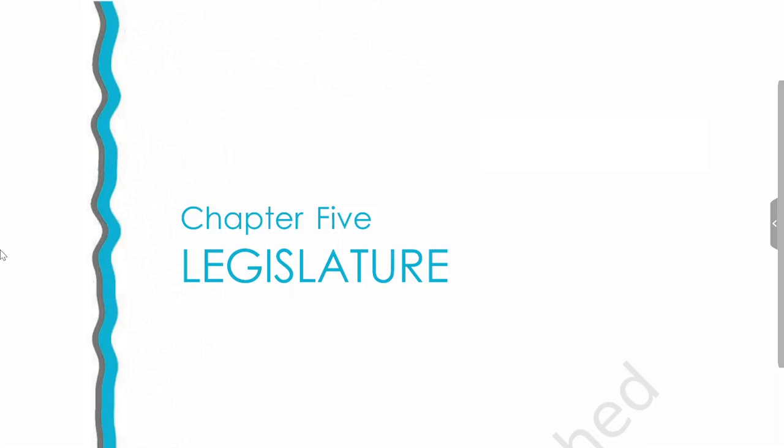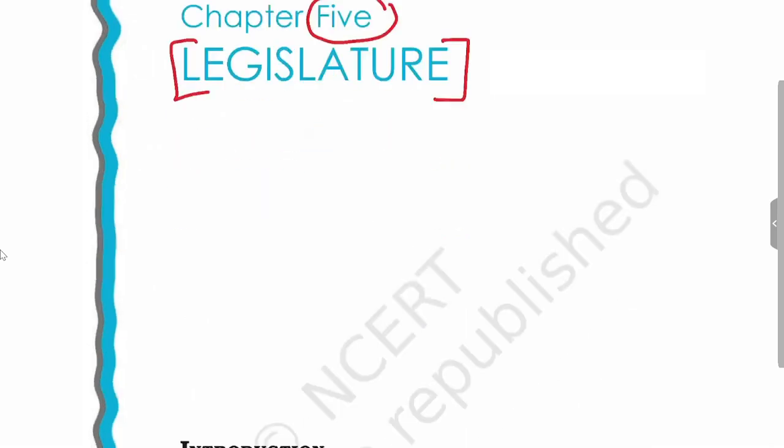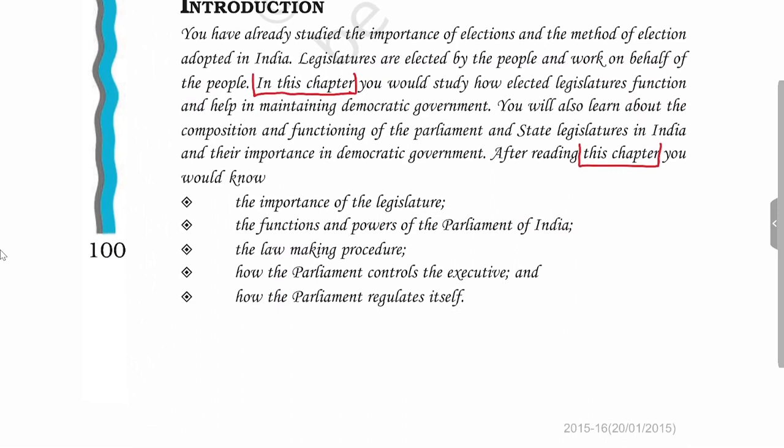Hello everyone. Today we'll be dealing with chapter 5 of NCERT 11th standard Political Science, Indian Constitution at Work. This chapter 5 deals with legislature. So in this chapter we will see the following things regarding the legislature. What do you mean by legislature? What are the functions of legislature? What kind of legislature we have in India at the central level and at the state level?